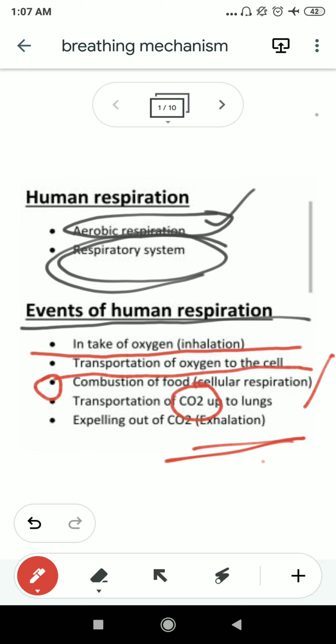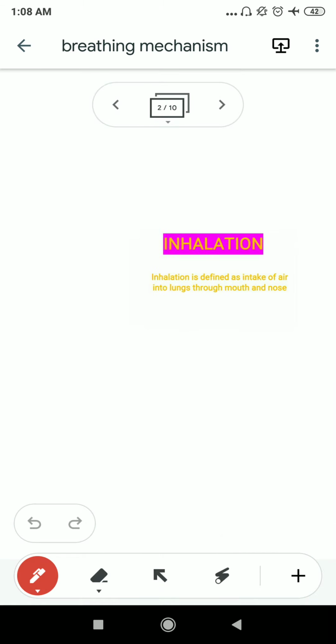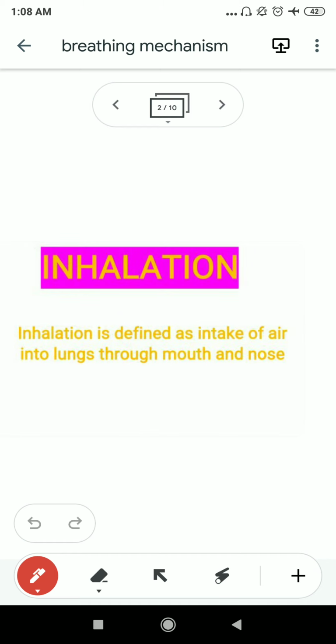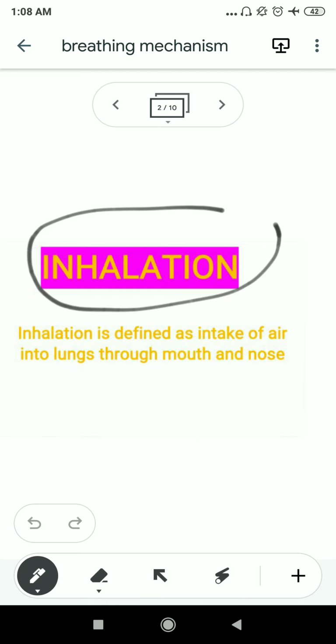We will discuss the parts of the human respiratory system. Before that, we will discuss what is inhalation and what is exhalation. Okay, coming to the next slide. What is inhalation? Inhalation is defined as the intake of air into the lungs. Inhalation means intake of air into the lungs through the mouth, nose, and obviously via the respiratory tract.